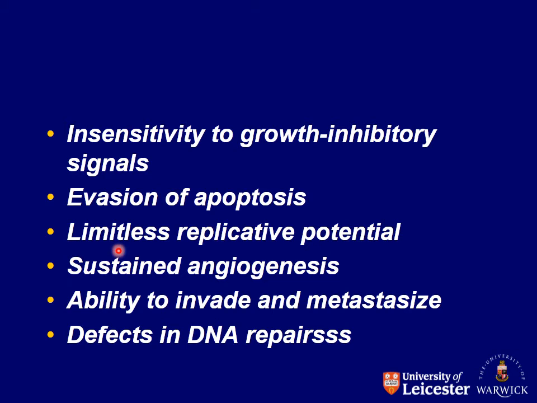Then limitless replicative potential. Such tumorous, cancerous cells have limitless replicative potential. Very fast replication occurs in these cells. And these cells have sustained angiogenesis. That is, they are capable of forming new blood vessels. So they rapidly form new blood vessels for their nutritional requirement.